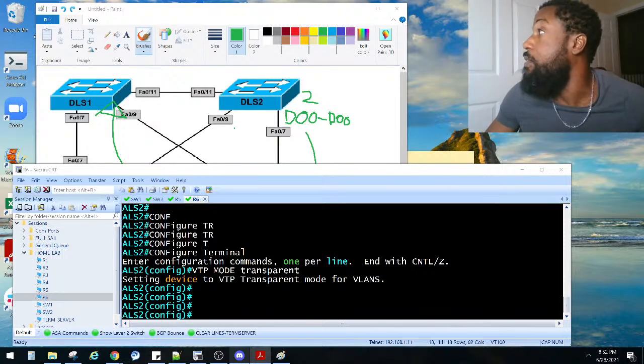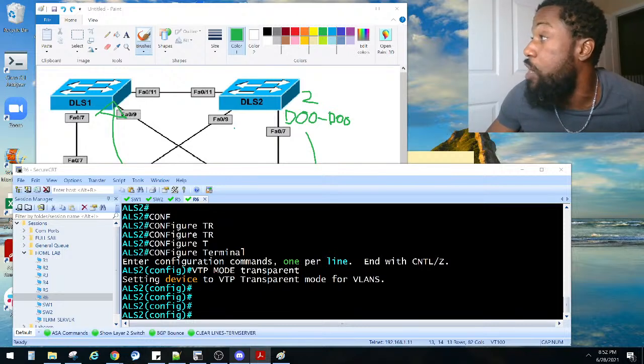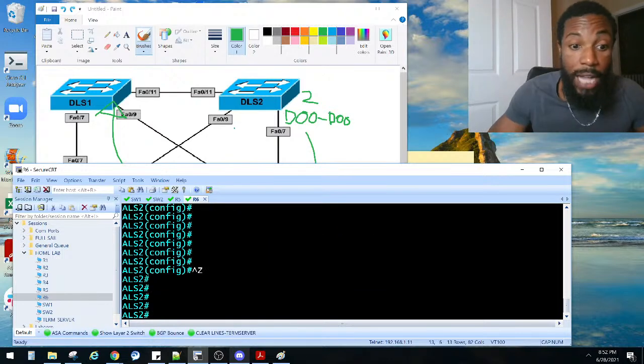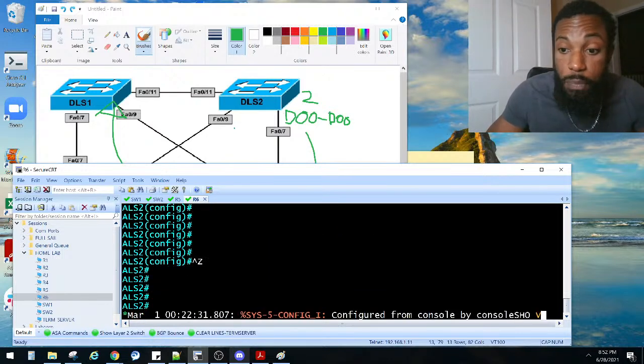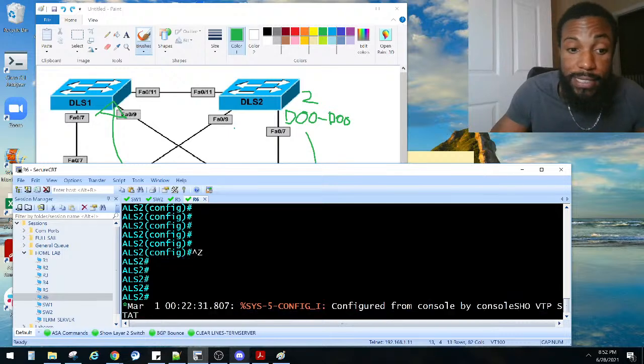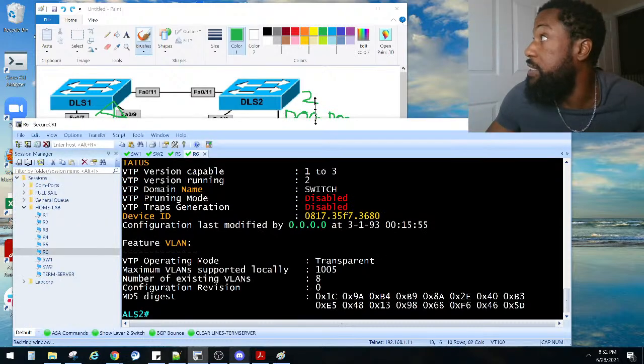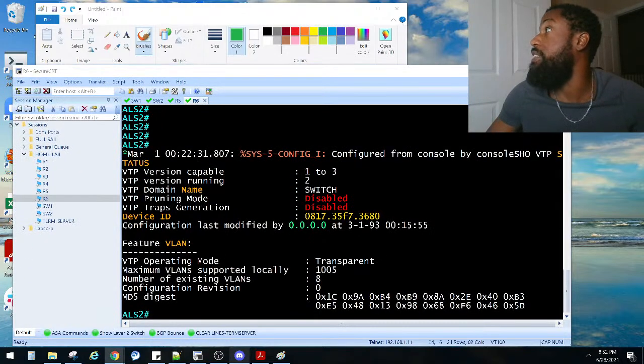So let's see here. Finally, for task 1, all switches should use a VTP password of CCNP, all caps. Y'all know how to set the password, right? How can we check it? We do show VTP status. You'll see the password is not on here. Let me raise this up for y'all to see it, and let me make sure that y'all can see everything here, too.